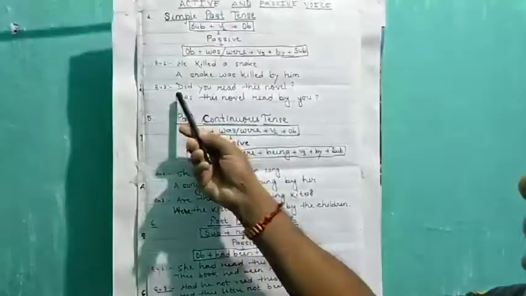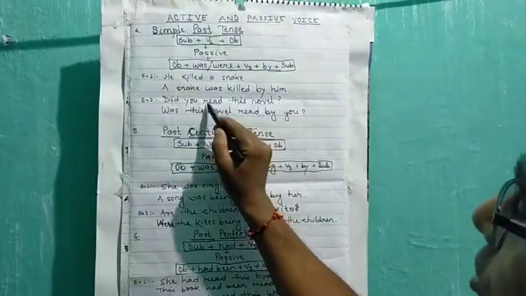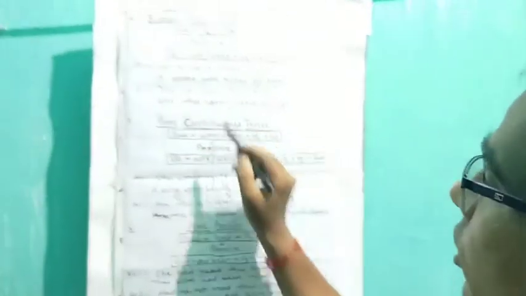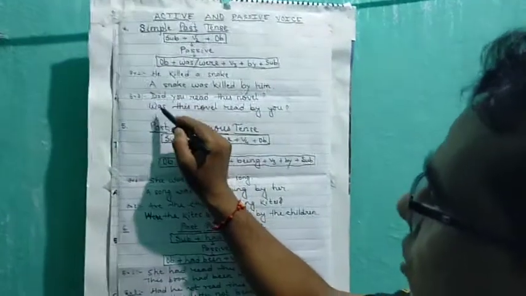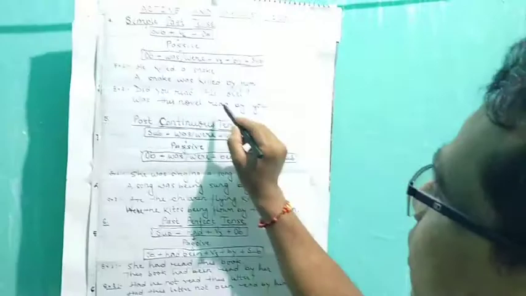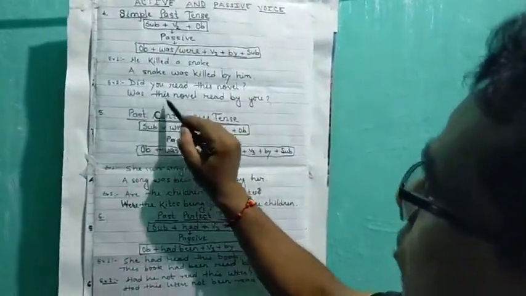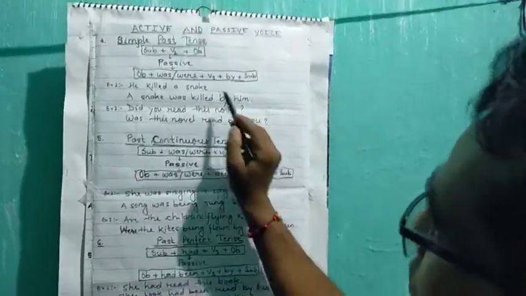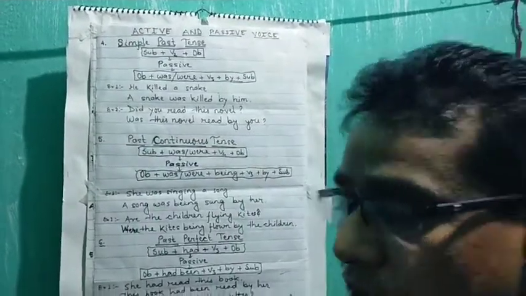The second example is an interrogative sentence. Did you read this novel? Here also, the second form of read is read. It starts with the question word did. Then again we start with the helping verb was. So was this novel read by you? That means did you read this novel? Its passive is was this novel read by you? Because the object again comes in place of the subject, and the subject you comes in place of the object.